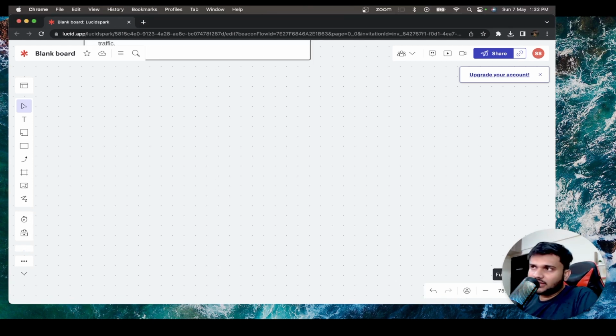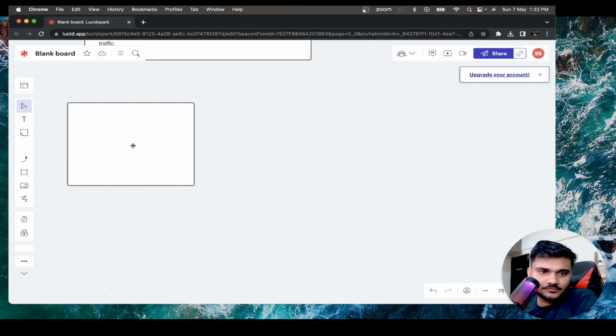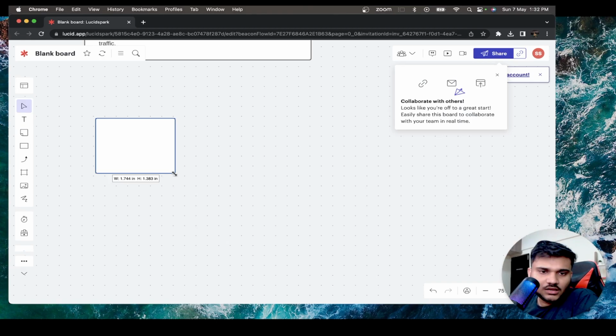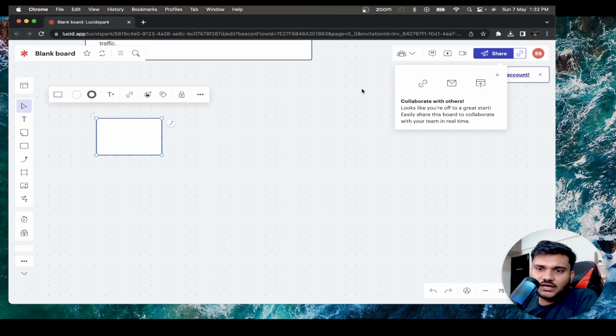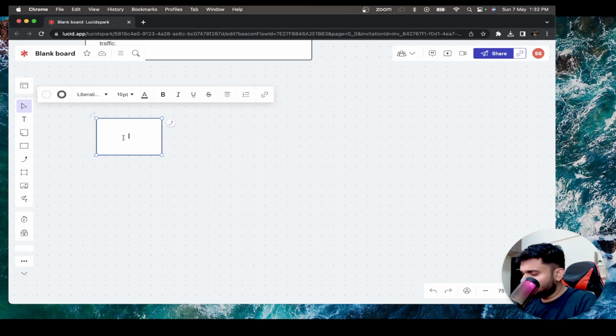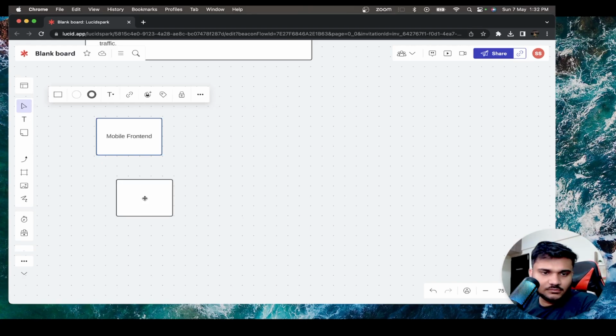Now if we talk about the architecture, that how our application will actually work, then there can be multiple front ends that might interact with our application, right? For example, there can be a mobile front end, a mobile app that we have prepared, and then there can be a web front end as well.